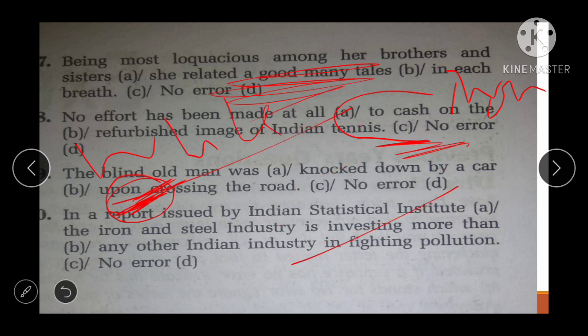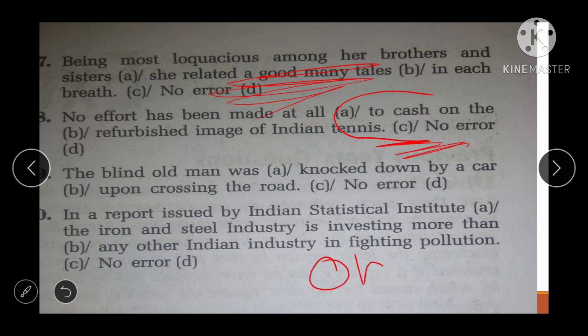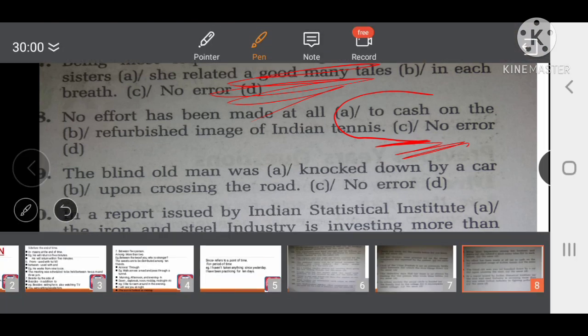ओके, इट इज़ लाइक. नेक्स्ट वन इज in a report issued by Indian Statistical Institute, the iron and steel industry is investing more than any other Indian industry in fighting pollution. So where is the error? It is in the C part. Alright, it is in the C part. So any other Indian industry in fighting pollution. Okay, so we will replace in by on fighting pollution. Alright, so we did the spotting the errors too.